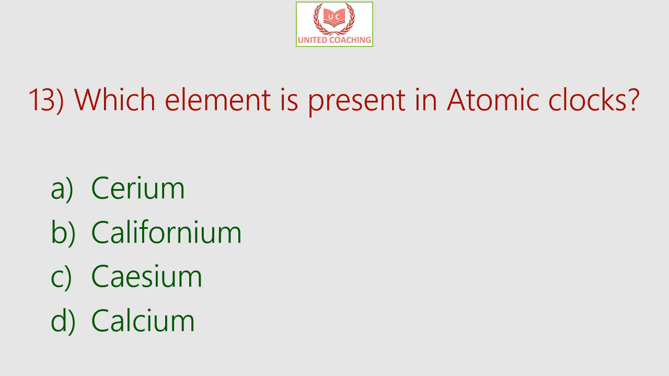Our next question is, which element is present in atomic clocks? Is it cerium or californium or cesium or calcium? So the answer is cesium. Cesium is a soft silvery metallic element which ionizes easily when heated or exposed to light and is present in atomic clocks. And cesium has two radioactive isotopes, cesium 134 and cesium 137. Now cesium 133 is used in atomic clocks, which is the most precise device for telling the time. So the answer over here is cesium is used in atomic clocks.